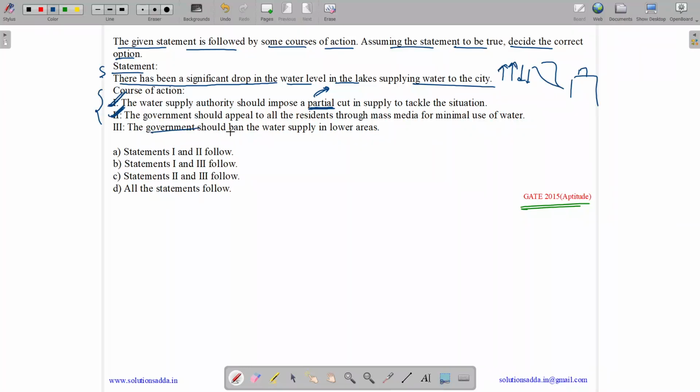The government should ban the water supply in lower areas. No, this is a very strict option, like banning the water supply in an entire area. Water is a necessity, so we can't ban water in an entire area. So the answer is option 1 and 2. So option A is correct. Statements 1 and 2 follow.